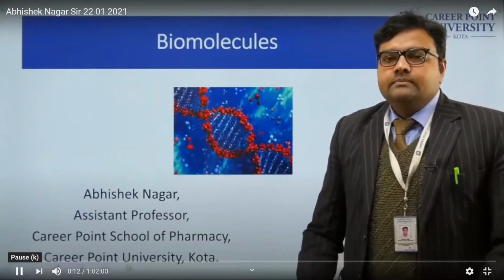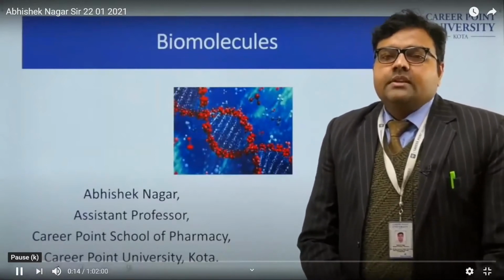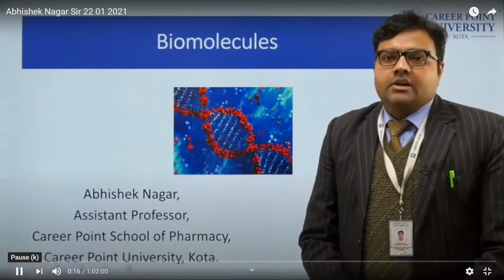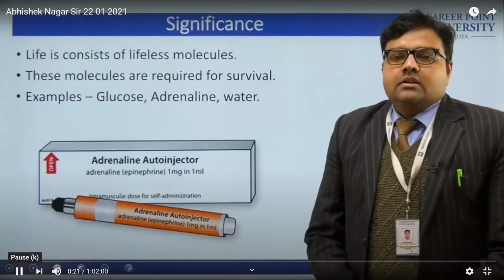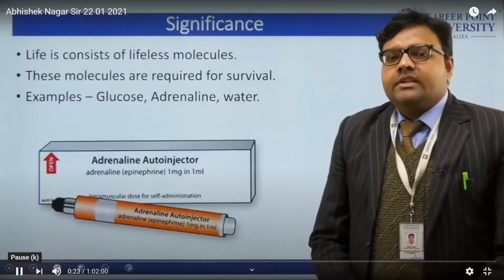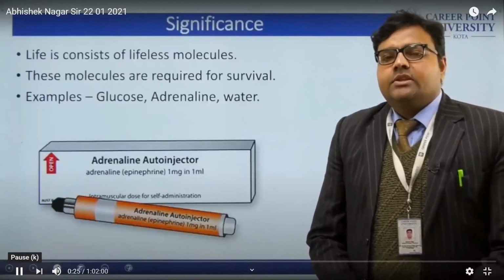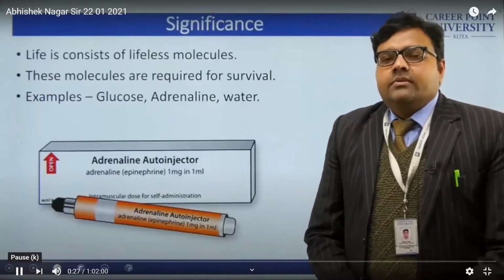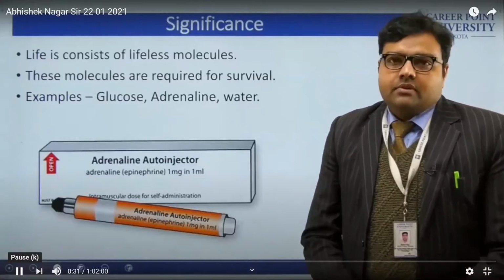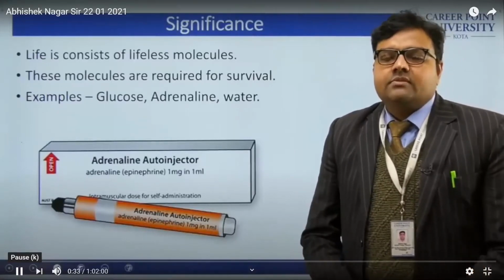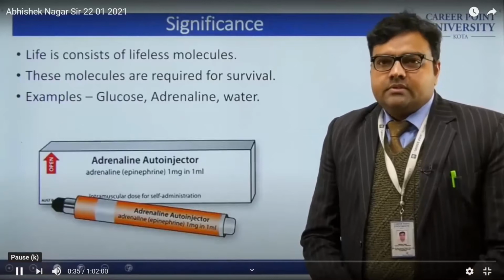Biomolecules basically are the molecules having some biological activity. As an introduction, or the significance of biomolecules, we know that molecules are not having any life, or we can say that life consists of lifeless molecules.